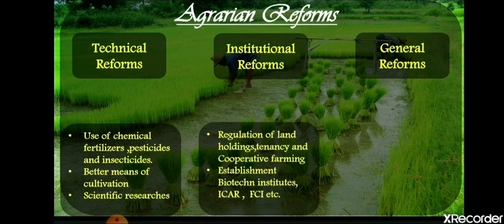Now if we talk about institutional reforms, they include the regulation of land holdings, that is, how much area of land people can hold; tenancy, that is, at what rent people have to work on the field; as well as cooperative farming. What is the meaning of cooperative farming? Cooperative farming is a group of people. Amul, for example, is a dairy cooperative, in which the people who are producing also share the profit.